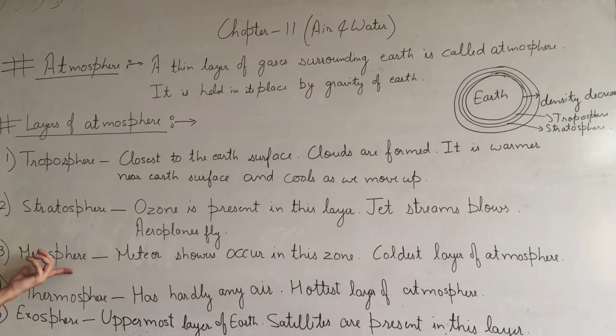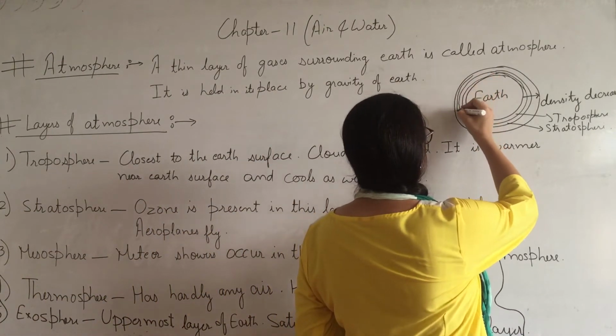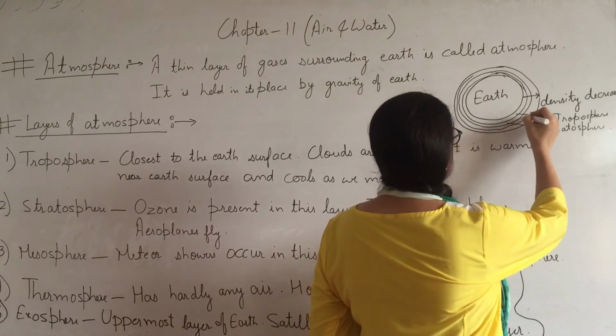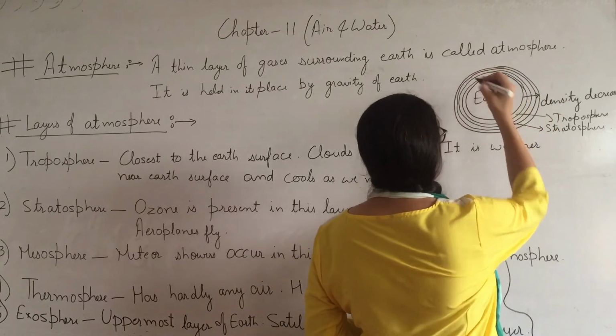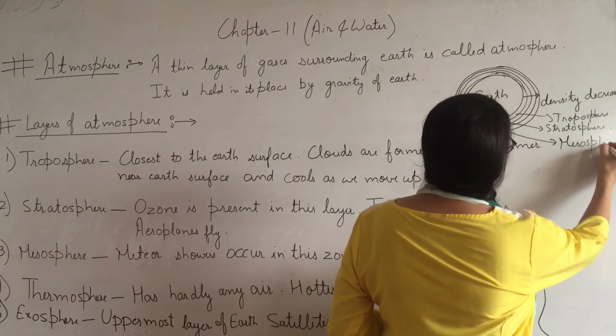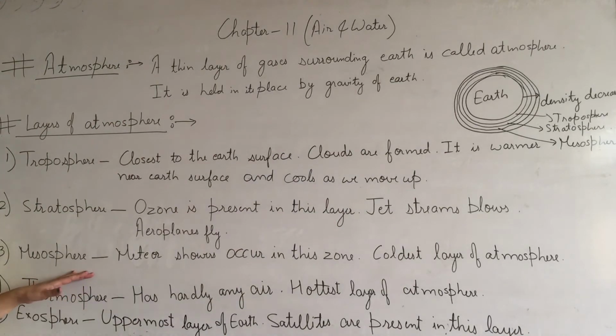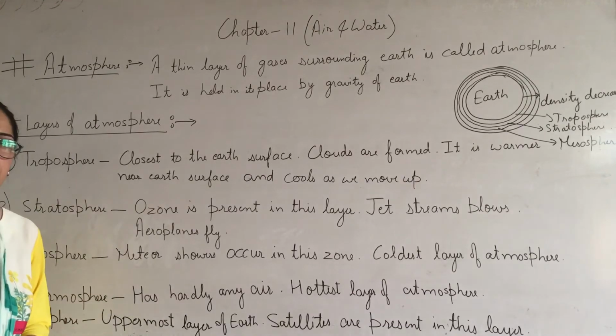Now the next layer is mesosphere. Mesosphere, after stratosphere we have mesosphere. Now this one is mesosphere. Mesosphere is the middle layer of atmosphere. As you can see, 2 layers are above this and 2 layers are below this. So mesosphere is the middle layer of atmosphere, and meteor showers occur in this zone.